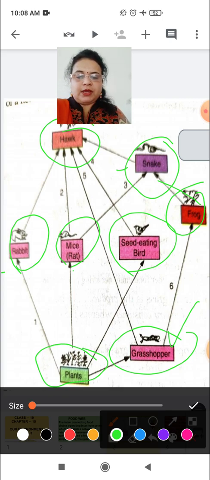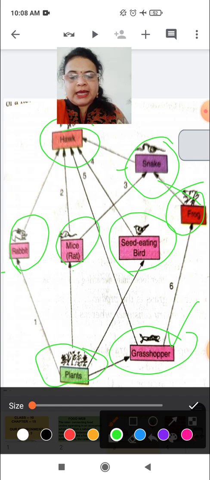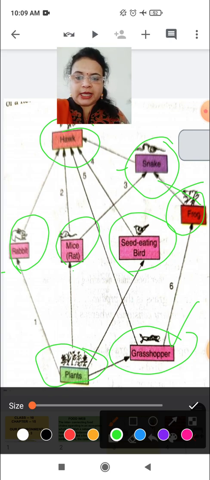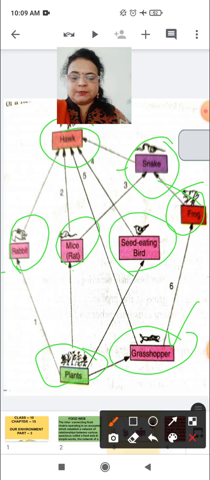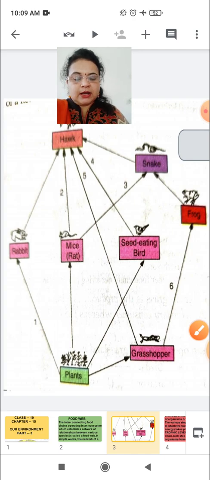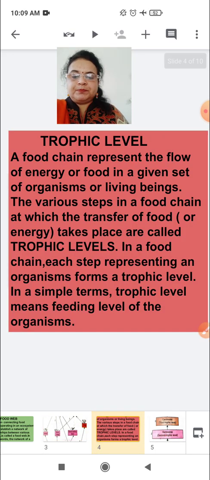Same way here you can see that snake is dependent on mice. And in the diagram you can see that two organisms together are dependent on one organism, and one organism is a food of two organisms. So here you can see the interrelationship between organisms. This diagram shows an example of food web.